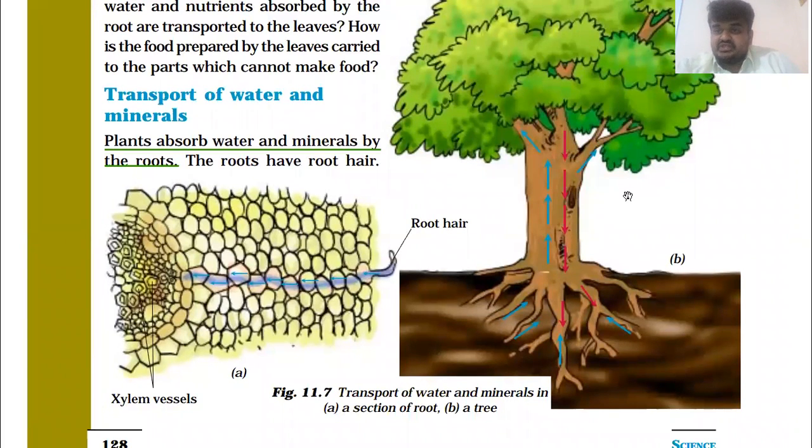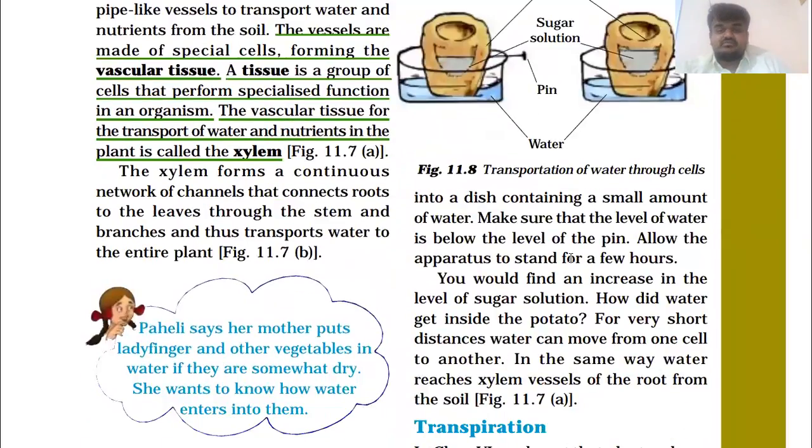After this, with the help of water, nutrients which are dissolved in water, and with the help of carbon dioxide, it will make some food. It will prepare some food for the whole plant. These leaves will make some food for the whole plant. After preparing the food, they will send the food to the different parts of the plant, and simply as it is for the roots also, because roots cannot prepare food.